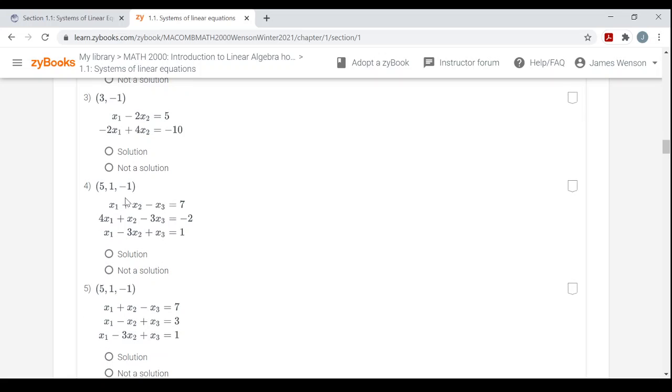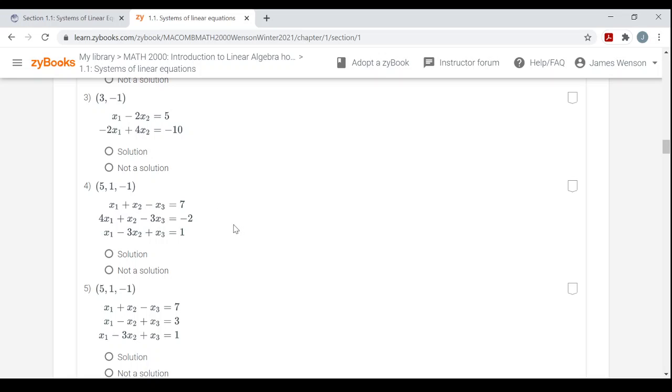I'll just do one more. Number 4. This is an ordered triple, or an ordered 3-tuple. Here I have a system with 3 variables. When I replace x1 with 5, all the x2s with 1, and all the x3s with negative 1, are all 3 equations true statements? So is 5 plus 1 minus negative 1, so that'd be also plus 1, is 5 plus 1 plus 1 7?